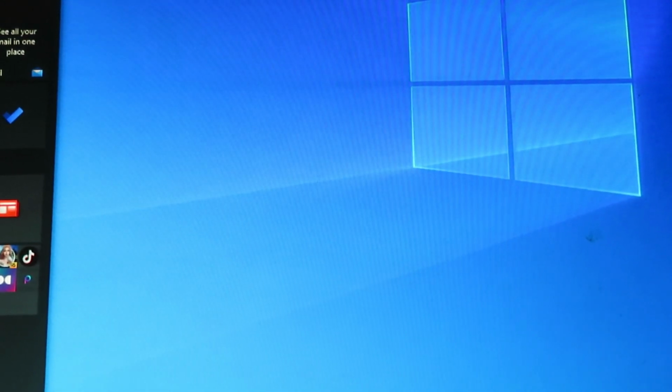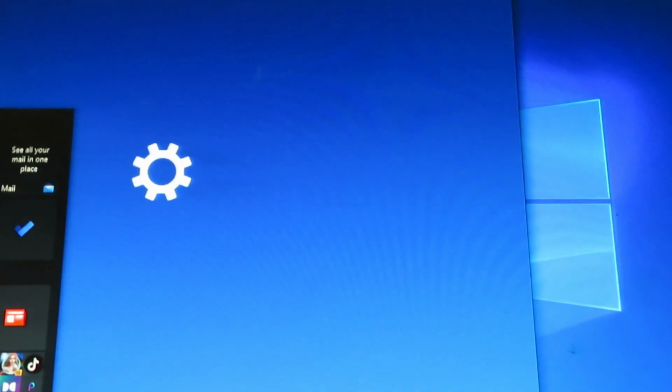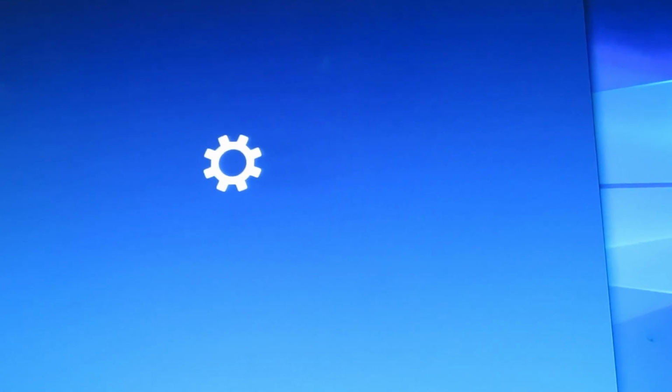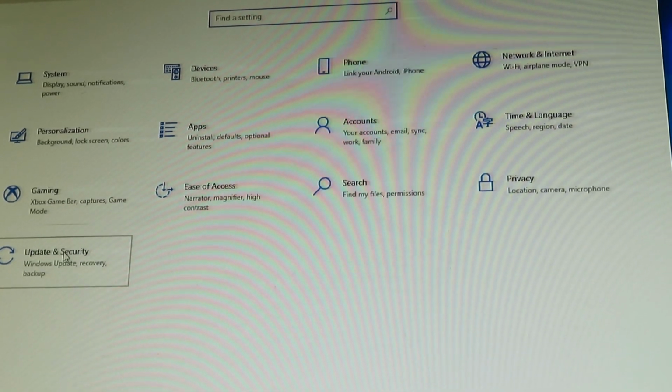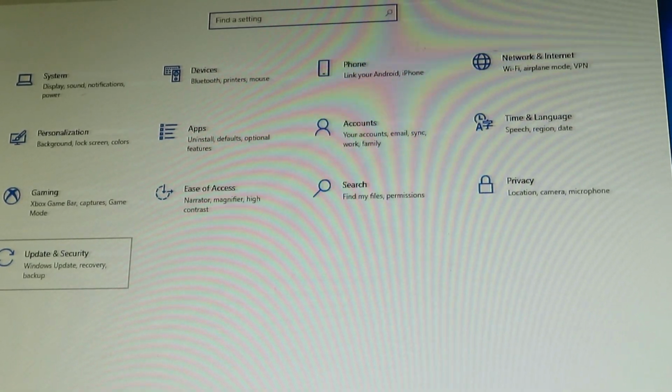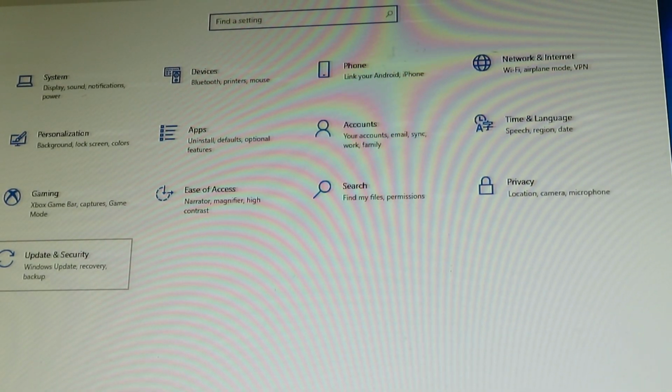Sorry, I hate showing you the start menu, guys, but yeah. So settings is loading up. Windows Update page. Come on, Windows.